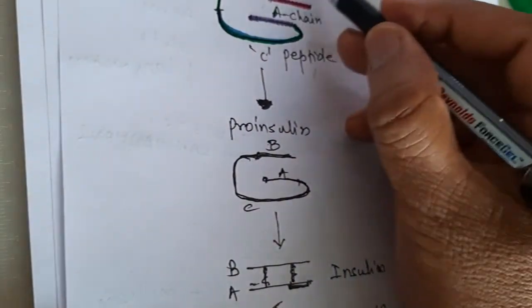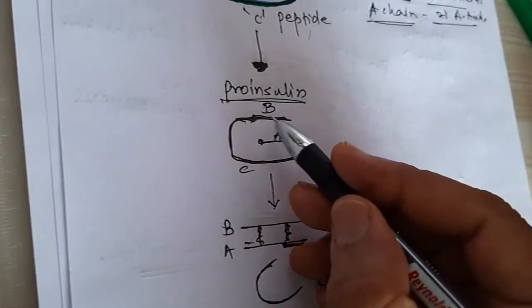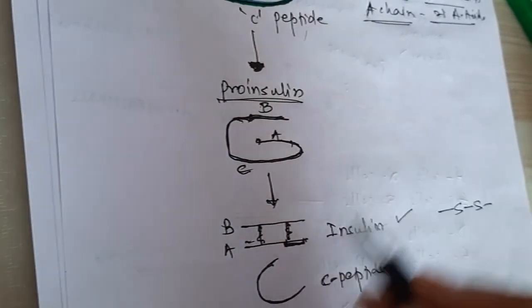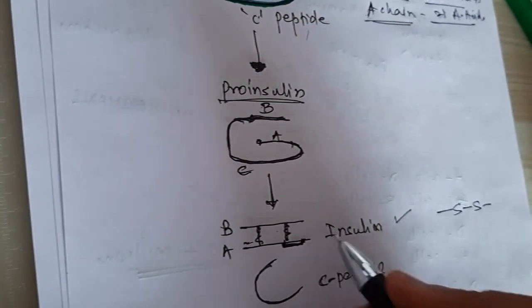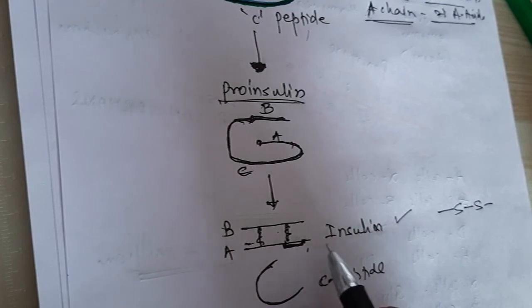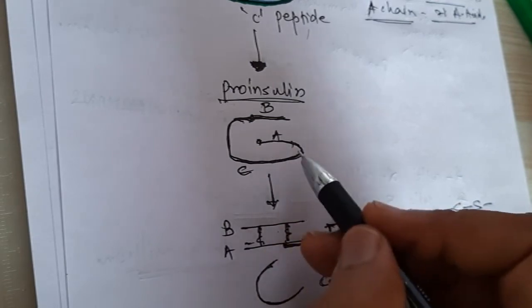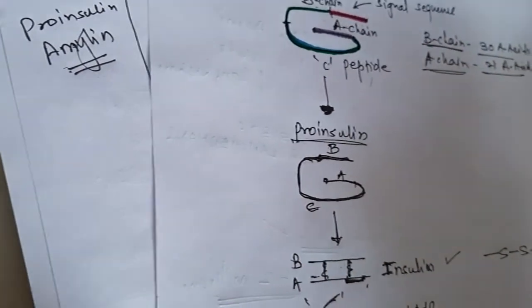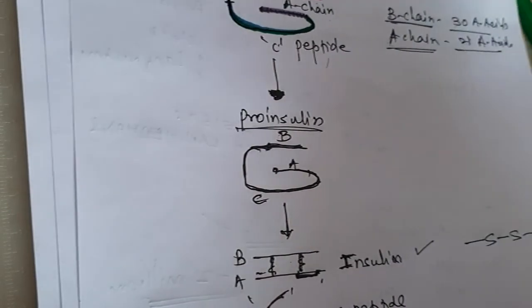After cleavage of the signal sequence, what we get is proinsulin. Proinsulin consists of the B chain, A chain and C peptide. Then disulfide bridges form between the A and B chains, and one disulfide bridge forms within the A chain. That is what we call active insulin, and there is a cleavage of the C peptide from the A and B chains, so you get a separate C peptide. This is the active form of insulin, and it is secreted into the blood.